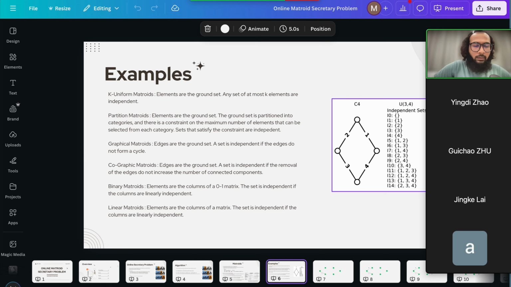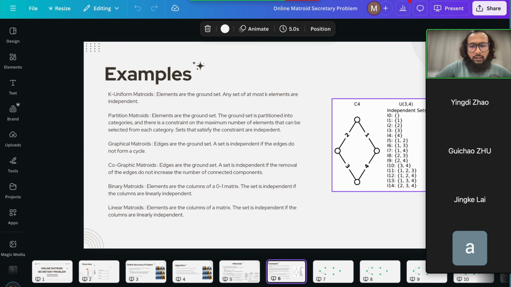We also have partition matroids. The ground set is again some elements, and they are partitioned into categories. From each category, you must select at most some constraint number of elements. Both of these have been solved with an e-competitive ratio.